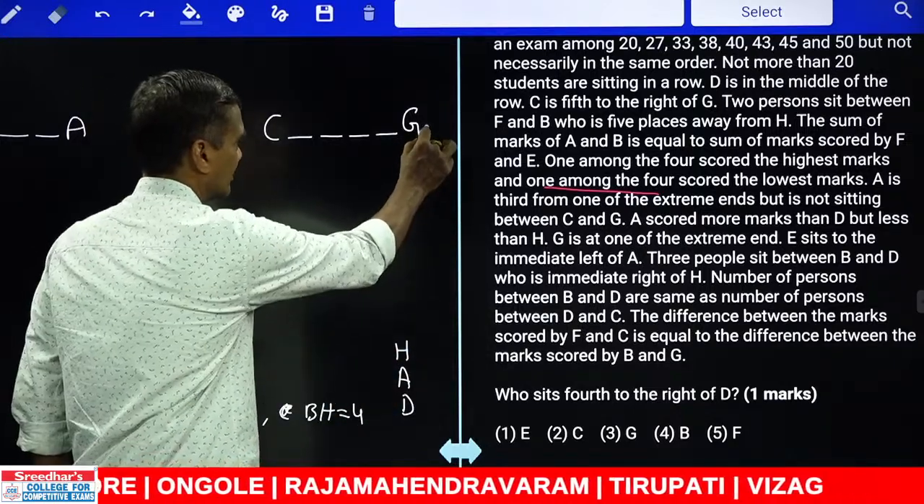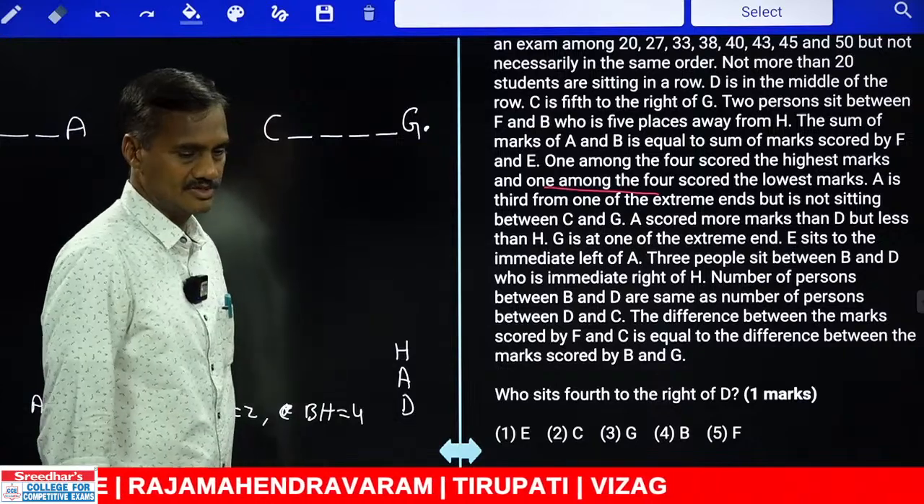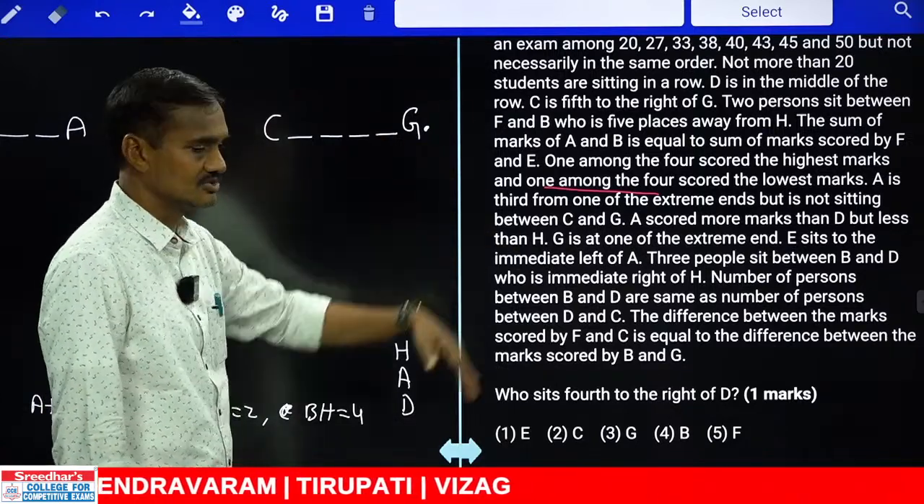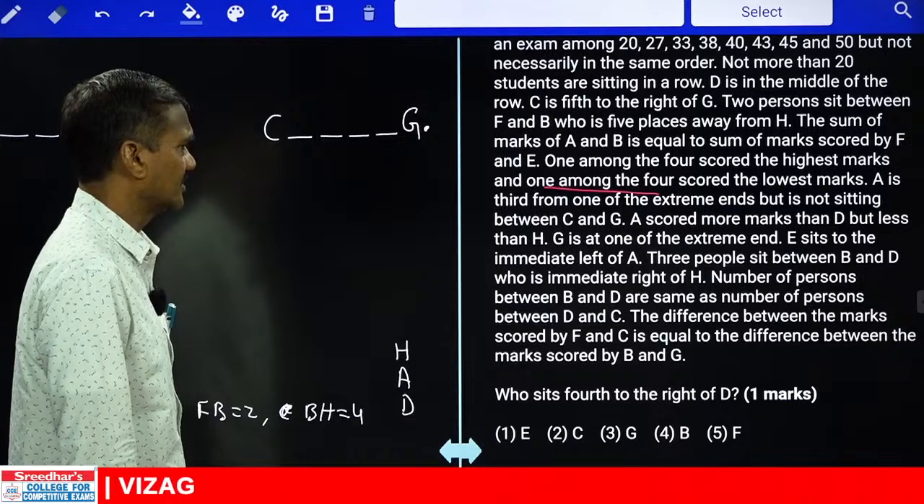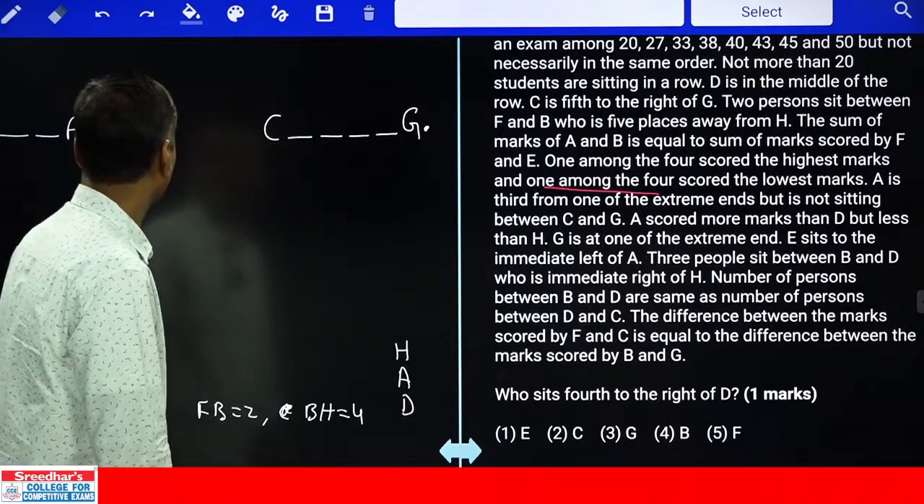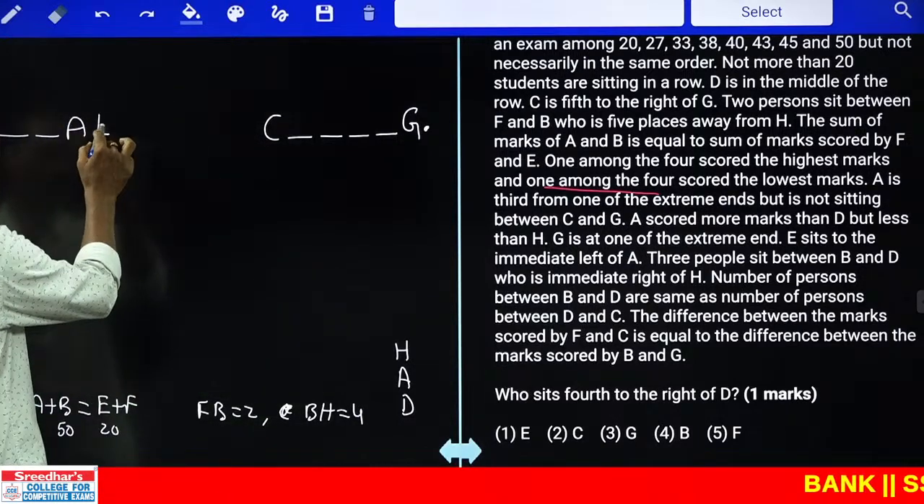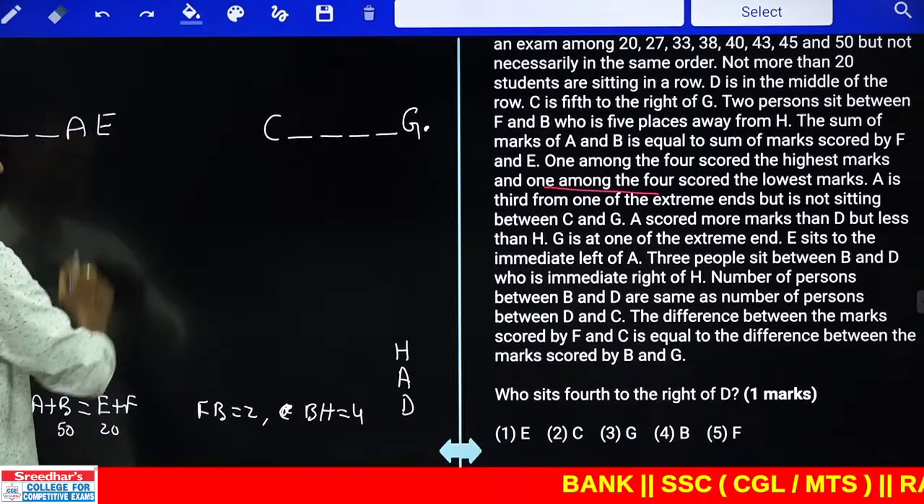My right extreme, so we put a point here. That is full stop. Full stop means there is no person to the left hand side of G. And G is at one of the extremes. And E sits to the immediate left of A. E is to the immediate left hand side of A. All the persons are south.